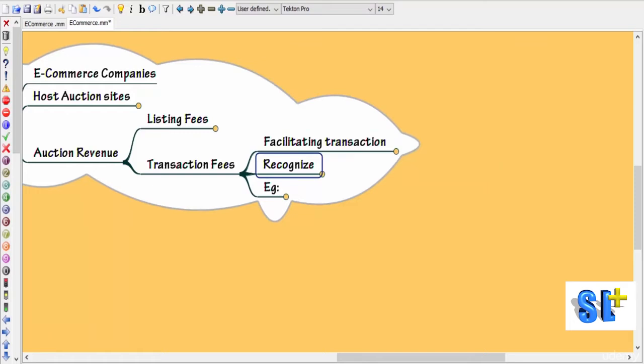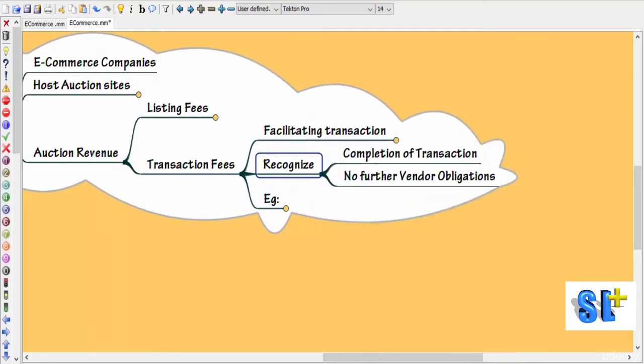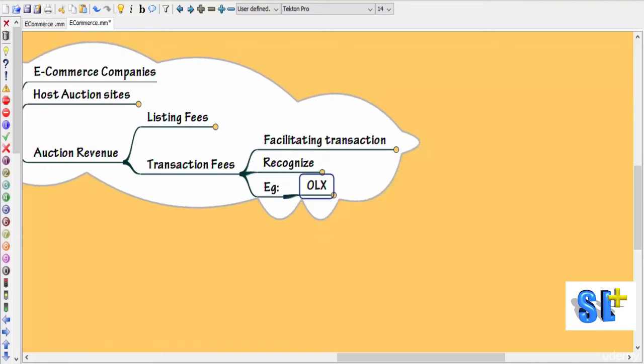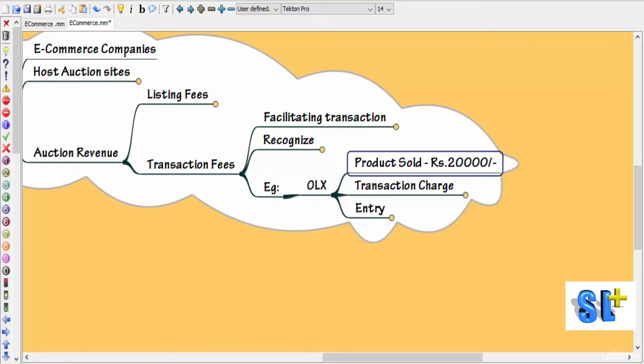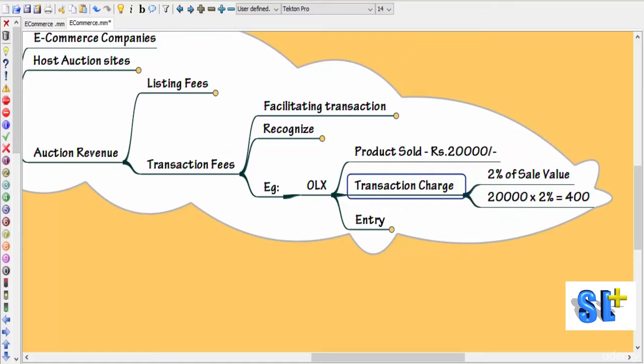Now how should this revenue be recognized? This revenue can be recognized when the transaction is completed and when it is confirmed that there are no further vendor obligations. Let's continue with our example on OLX. Now OLX is facilitating the sale of a product. Through their OLX website a product has been sold for 20,000 rupees. Now OLX may levy a transaction charge on the sale, let's say 2% of sale value, 400.